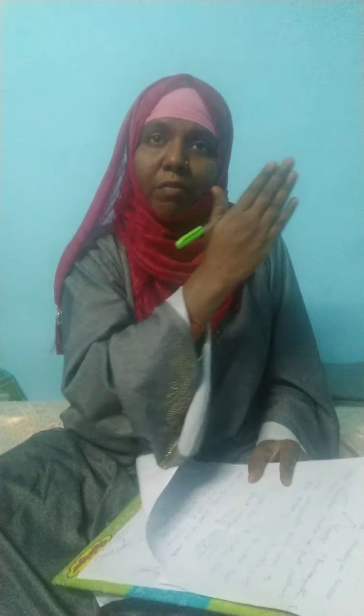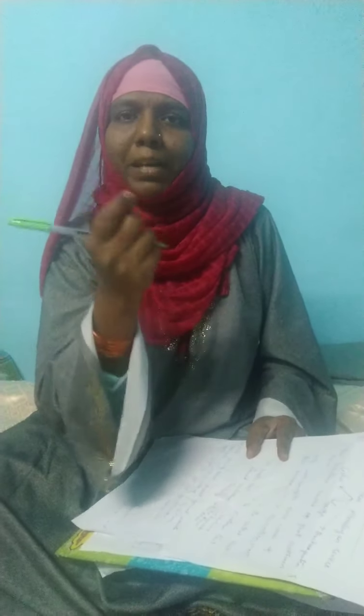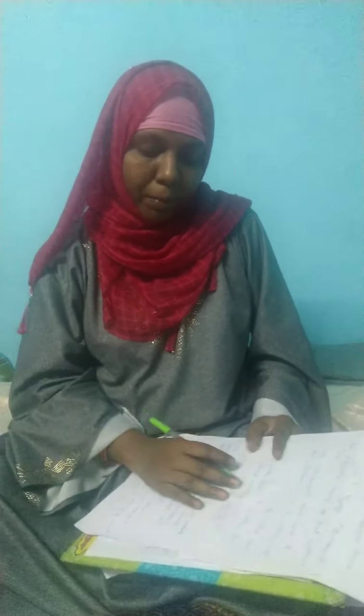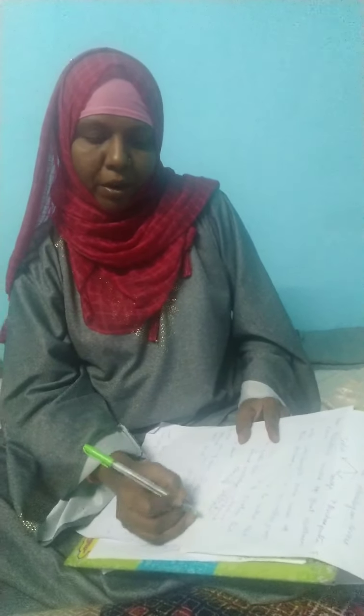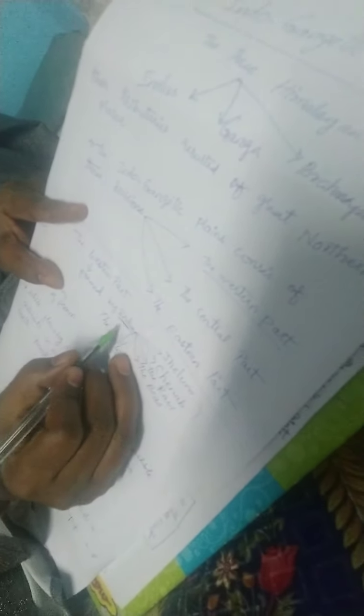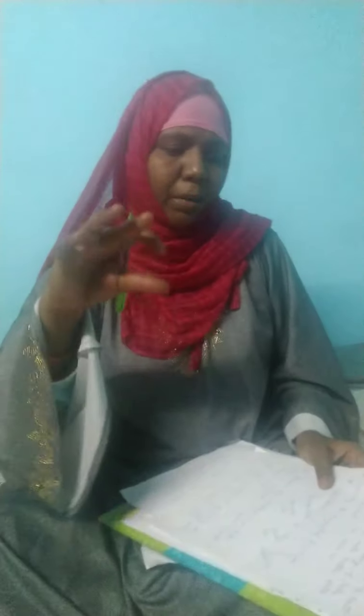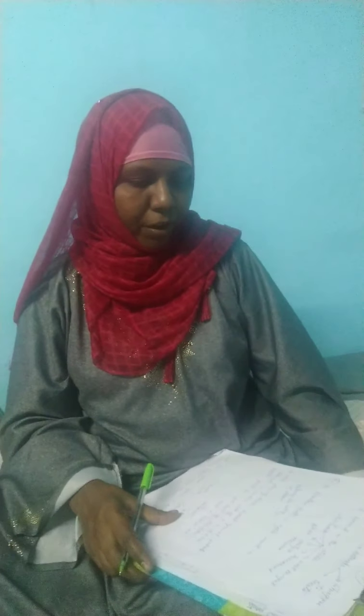What is the western part? The western part of the Indo-Gangetic Plains is formed by the Indus River. The major part of the Indus River is found in Pakistan, and it flows a little in Punjab. The Indus tributaries are the Jhelum, Chenab, Ravi, Beas and Satluj. These are the small tributaries of the Indus. One more question it will cover: what are the tributaries of the Indus River? Because of the Indus River, the western part is formed.